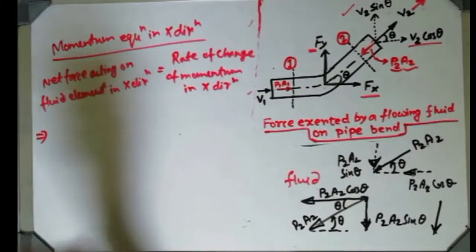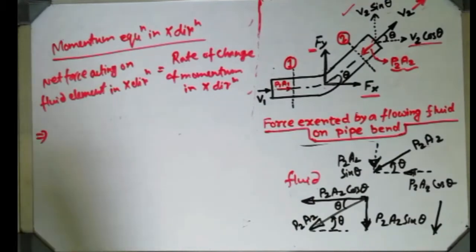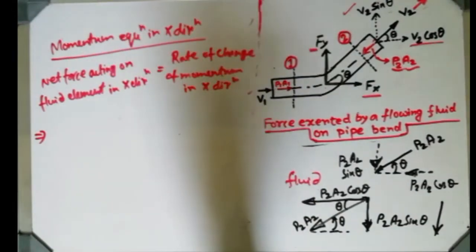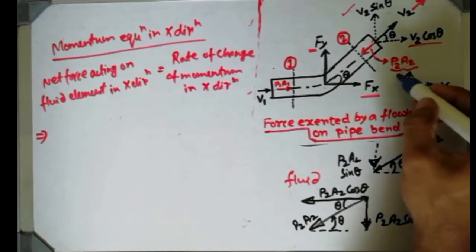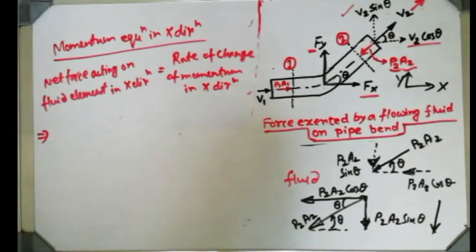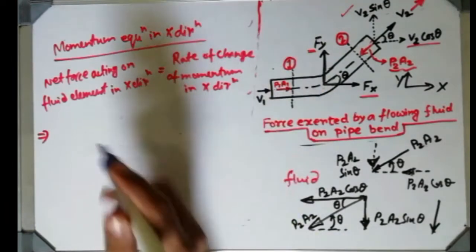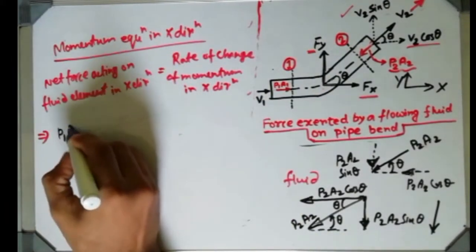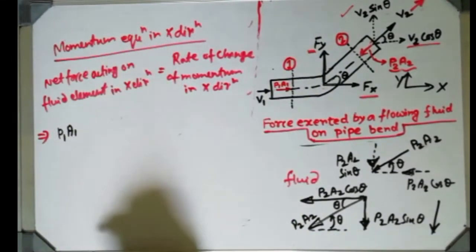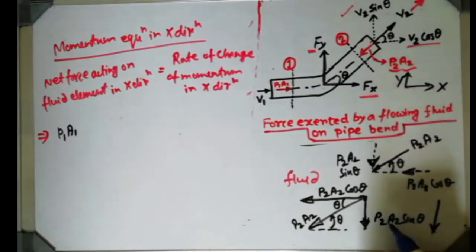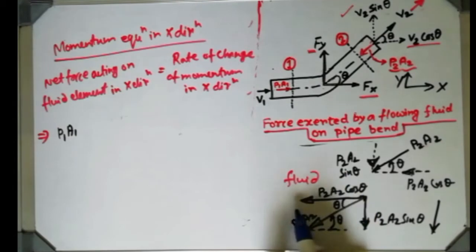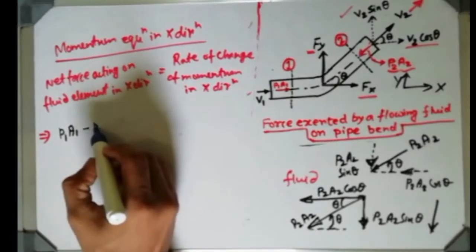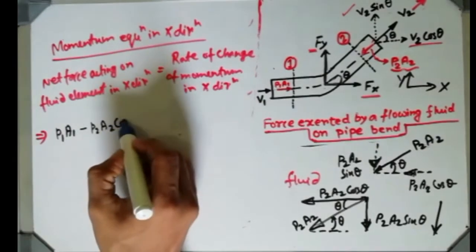Okay, now what is the net force? Now coming to only x direction, this is the x direction, this is the y direction, universal x and y. Now in x direction obviously P1A1 is there, and you have seen that P2A2 cos theta is also directed in x direction but in the negative x direction, so it should be considered like P1A1 minus P2A2 cos theta.